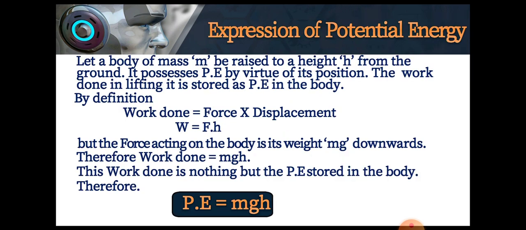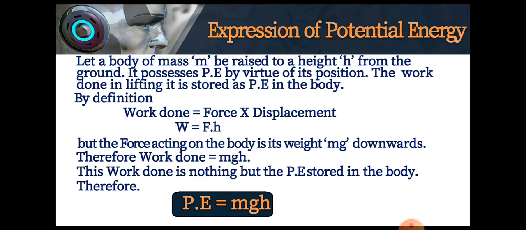Consider a body of mass m is raised to a certain height h from the ground. Now this body will possess potential energy by virtue of its position. The work done in lifting the body is stored as the potential energy in the body. Earlier we saw that work done is equal to force into displacement.